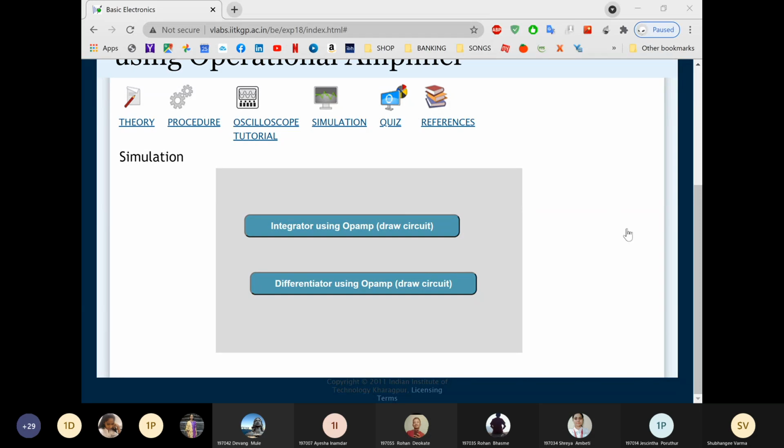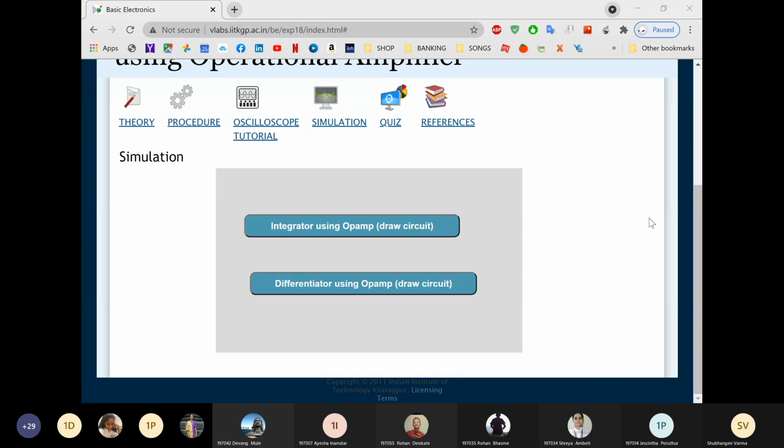Okay. Yes, Khushi Shingare has shared the output. Very good, Khushi. She has shared the output of integrator for both the inputs. Then Rohan has shared. Very good. Then I have checked Shreya's output. Very good. So those who have completed, they can share the output. If you have any query, you can ask me.